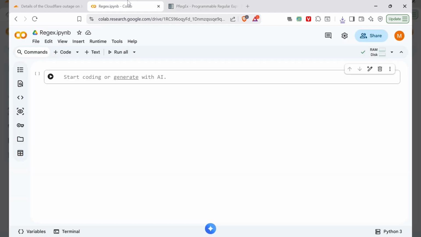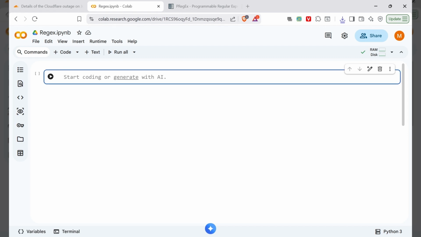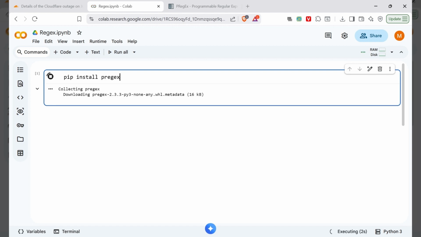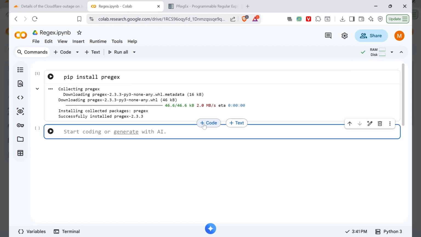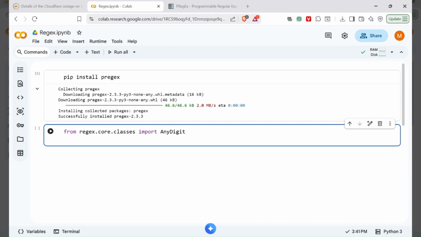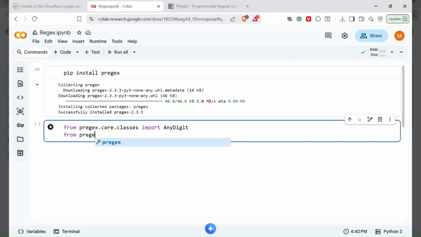Let's dive in. First, install the PRegEx library, which requires Python 3.9 or higher. Type pip install PRegEx. Okay, it's done. Let's start with some simple examples. Before that, import some packages. First one is AnyDigit. Another one is OneOrMore.